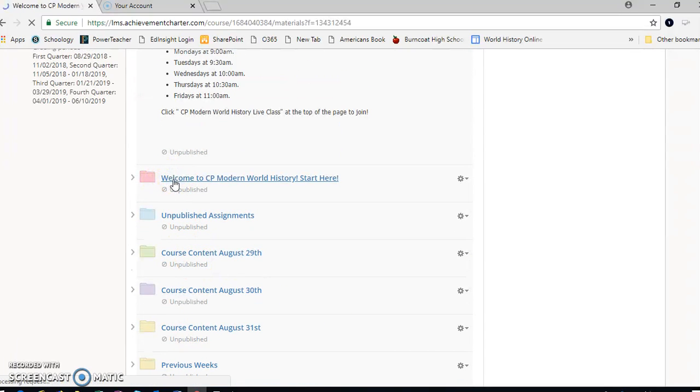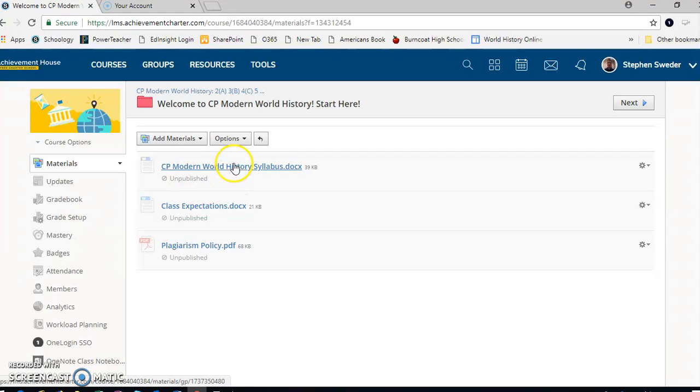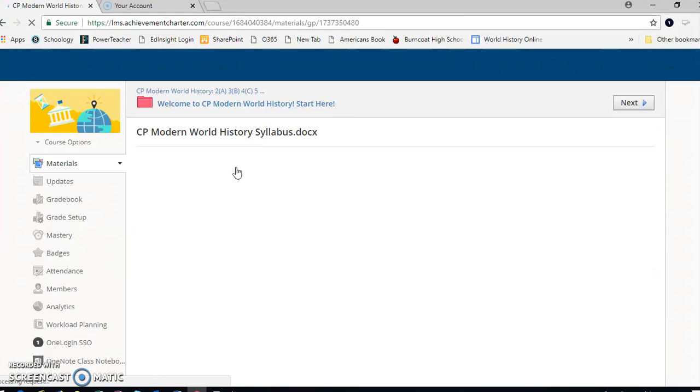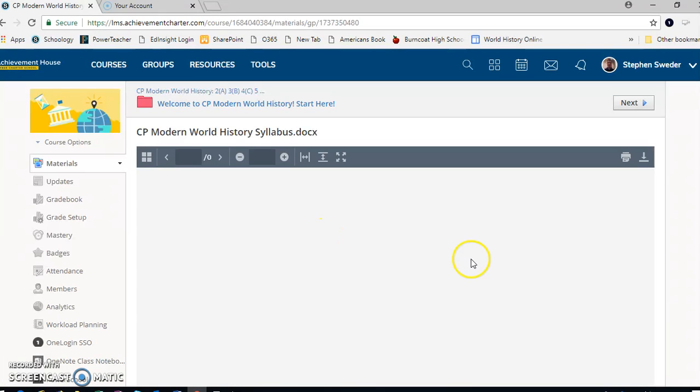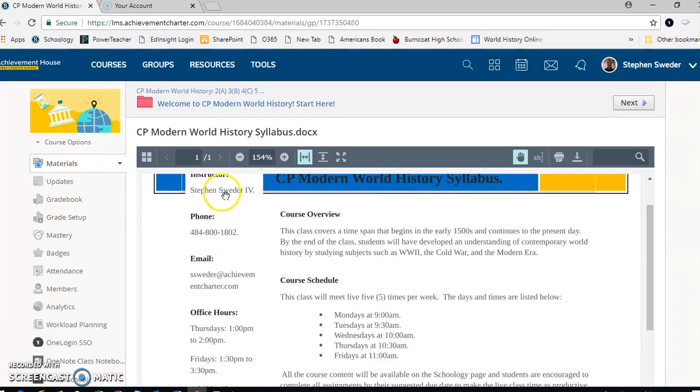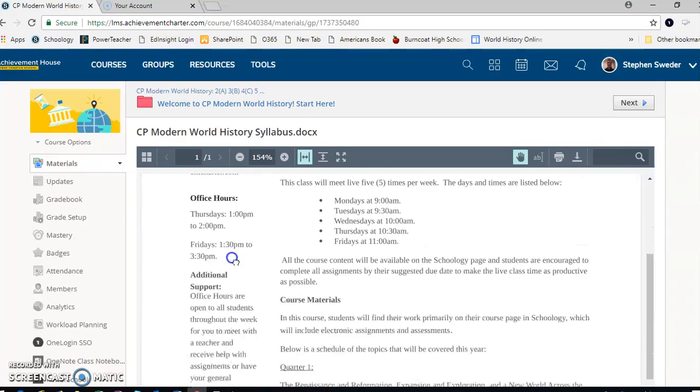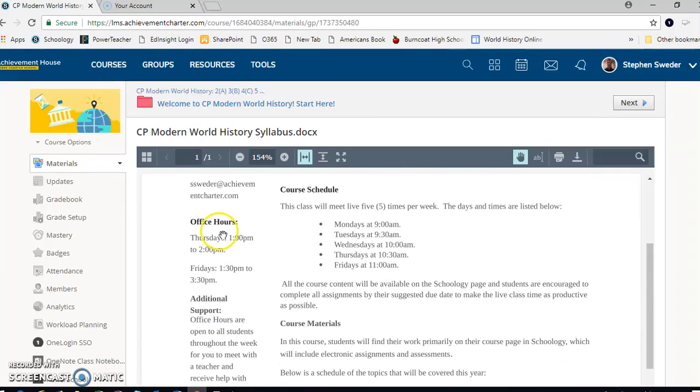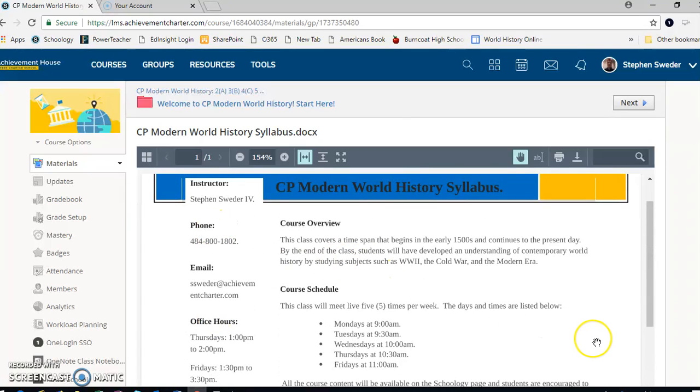So let's take a look at the Start Here folder. We have our World History Syllabus here. Pull that up, and you can also do this on your own as well. On the left-hand side of the screen here, it's the same basic information, my email, my office hours, my phone number and things like that. So modern world history, we're going to start in the early 1500s, 1400s more so, talking about the Renaissance, and moving on up to the present day. So we have a lot of history to cover. We have about 500 years of history to cover this school year.